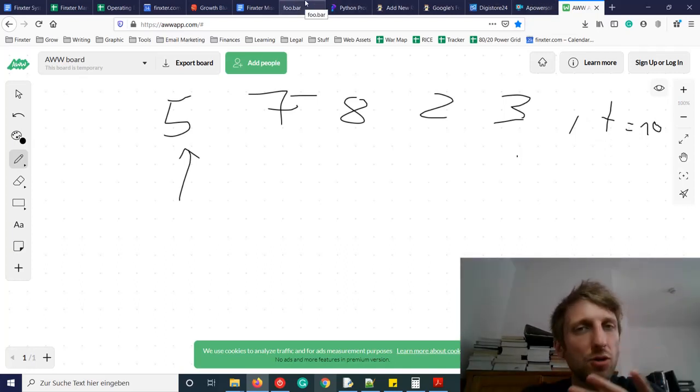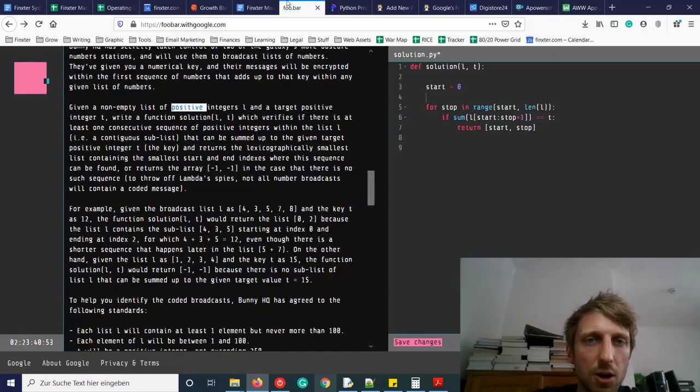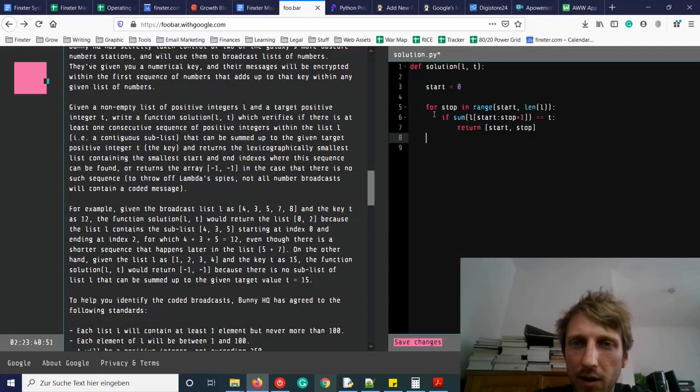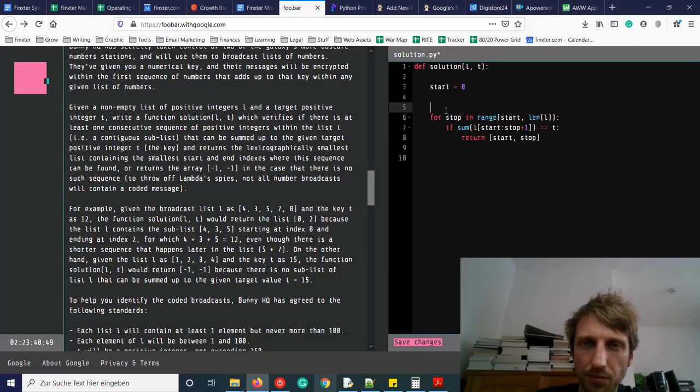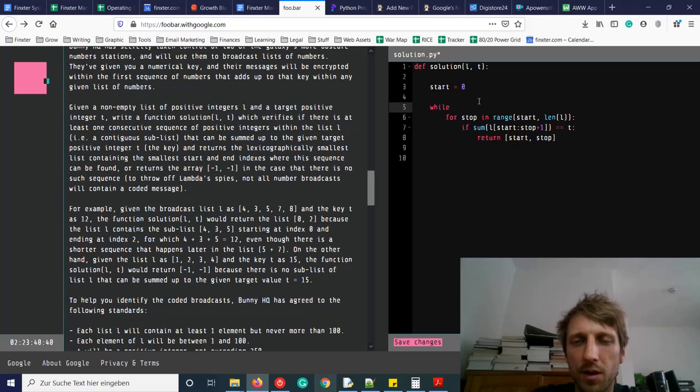Okay, so maybe don't do premature optimization. First, we need to have a simple solution. I have some ideas how we can improve upon this, but I think we can integrate those ideas in a moment. Okay, so we need to have an outer loop: while start